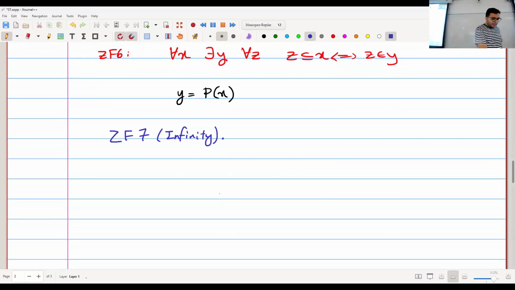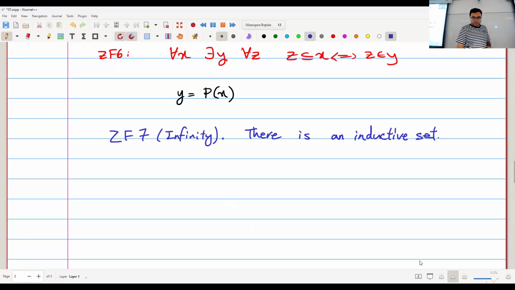Okay. And this axiom is very simple. It says there is an inductive set. So an inductive set exists. That's all this axiom says. Now, why do we call it the axiom of infinity? Because if I use all of my previous 6 axioms, I'm only working basically with finite sets, right?